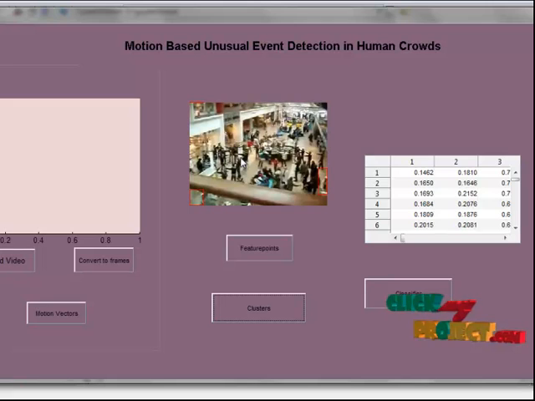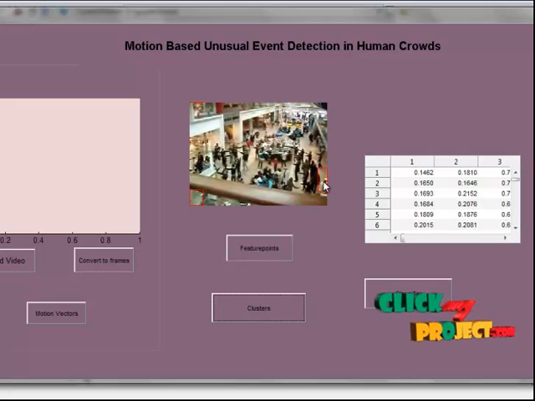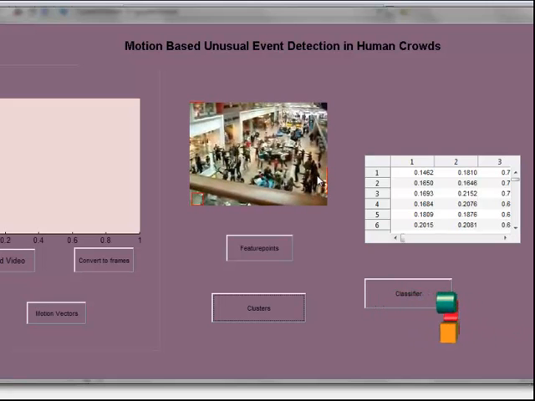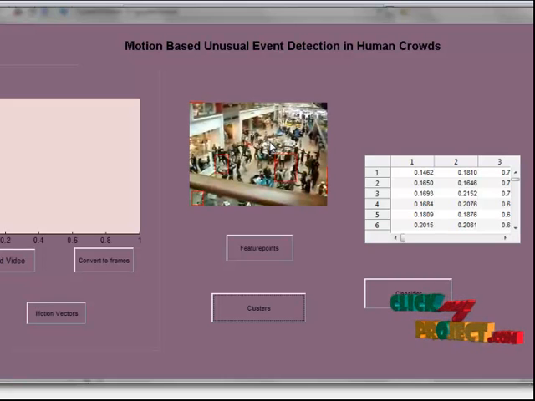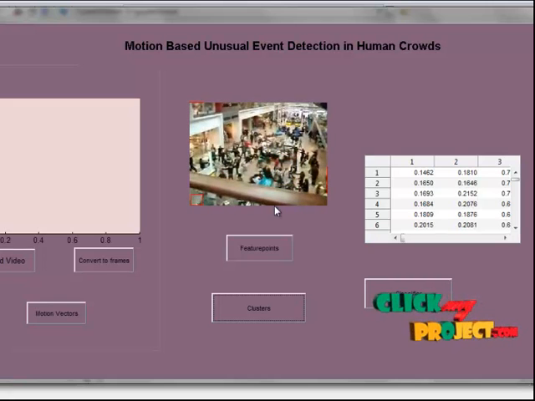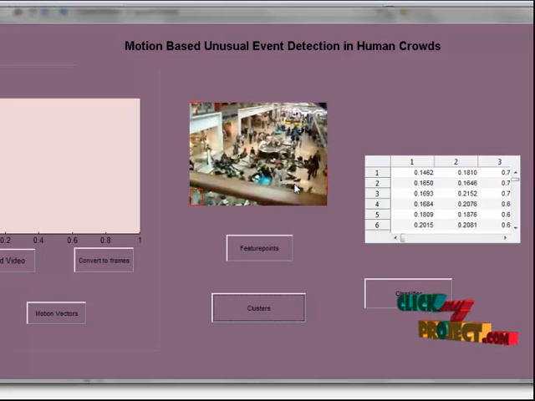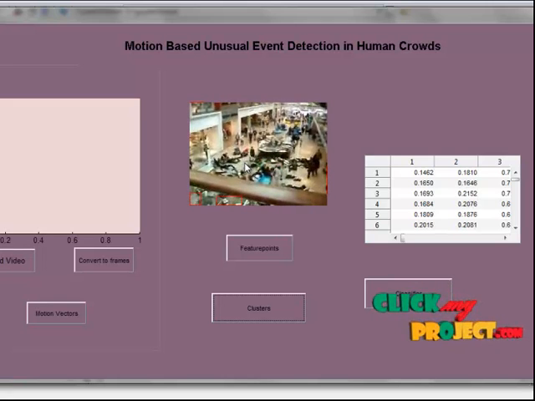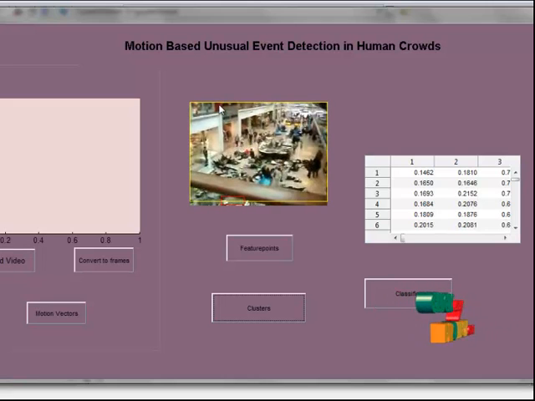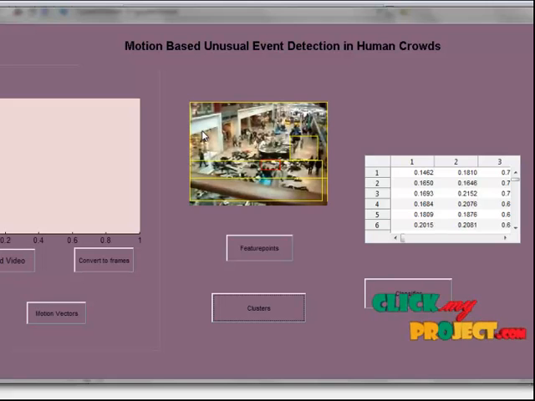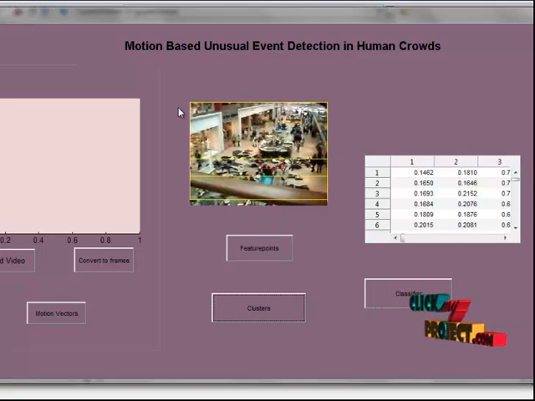The red box contains crowds with the same optical flow. Clusters are identified in each frame, and then when the abnormal event is detected with the help of AMC, the whole frame is covered in a yellow box.